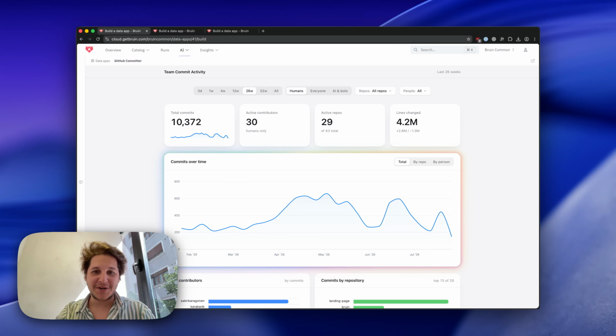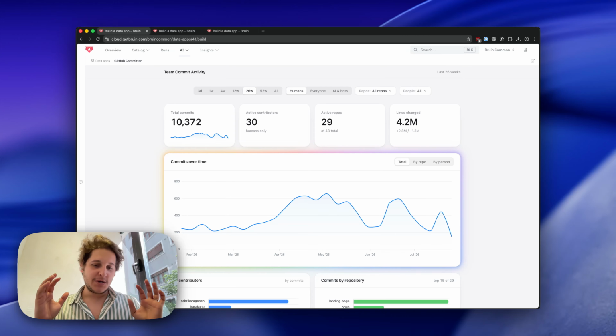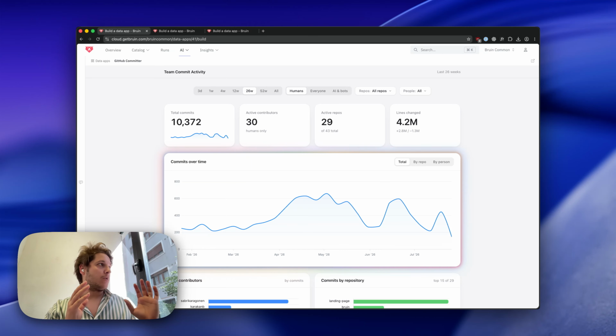Folks, I'm super excited to launch Data Apps today. Essentially, the idea is dashboards are good when you know exactly what you want to see and you have only a particular few ways of looking at the data, but they tend to be quite limiting if you want to be a bit more creative.